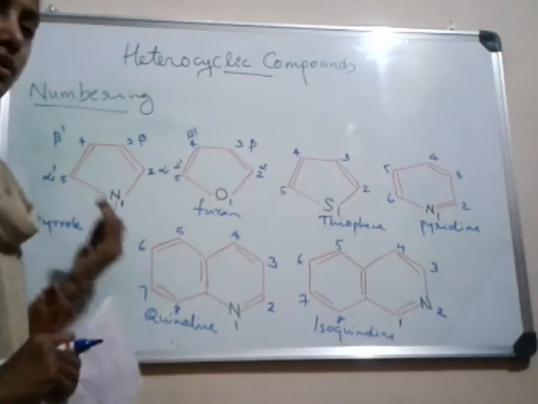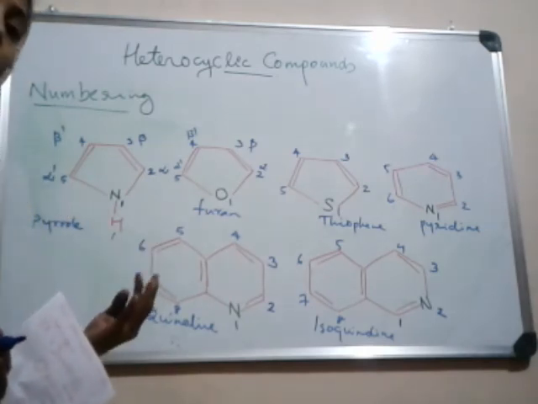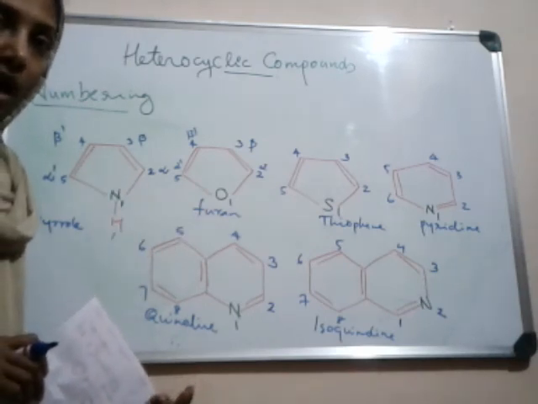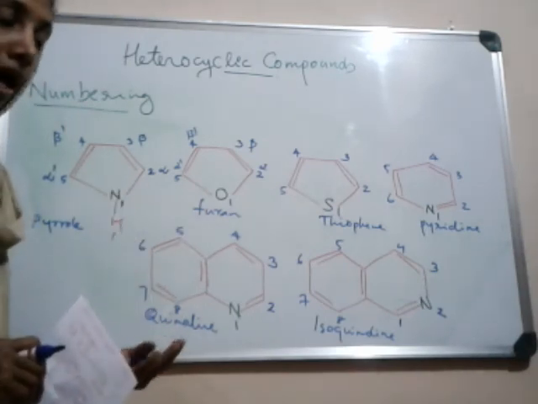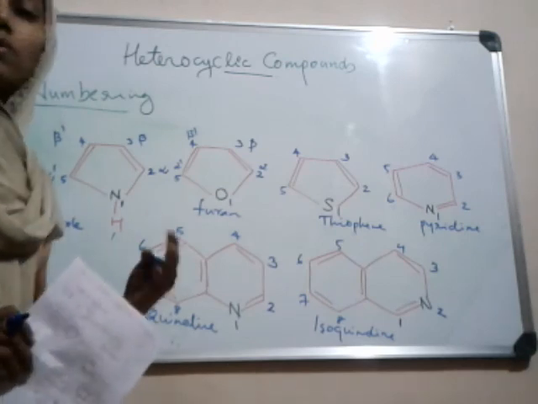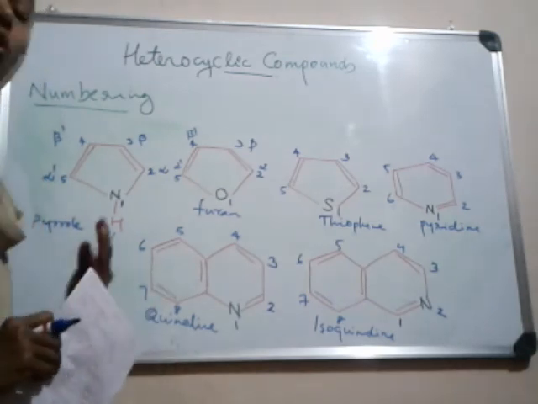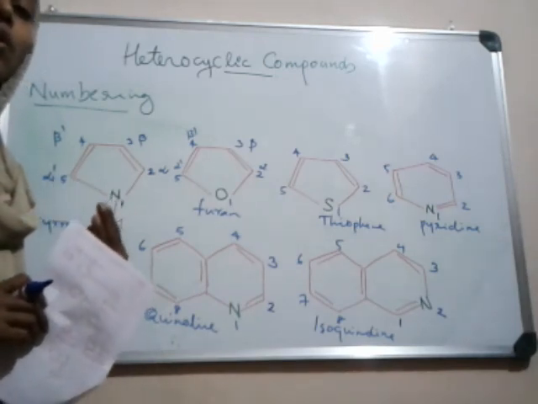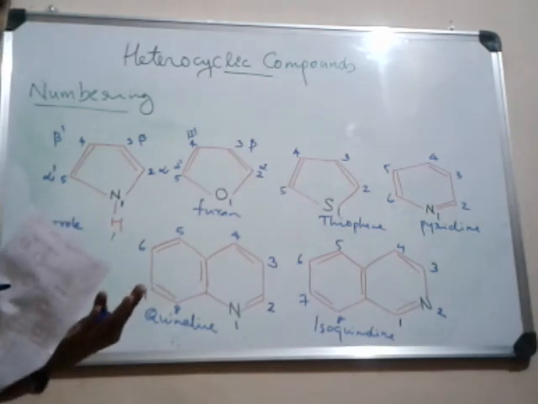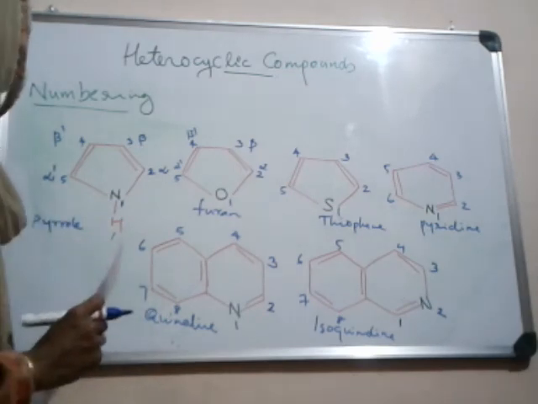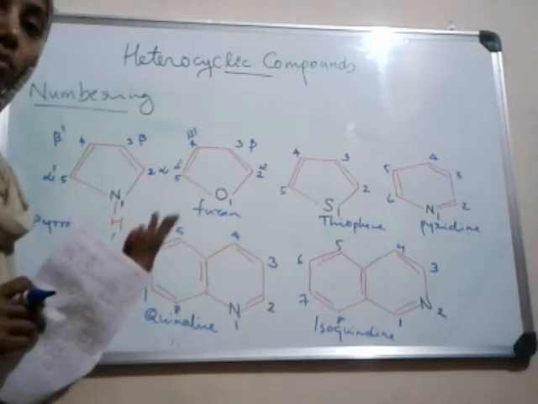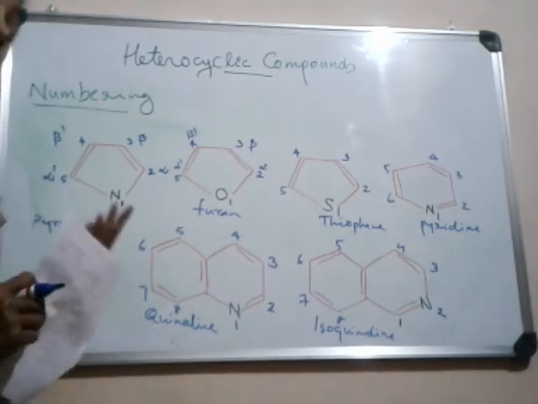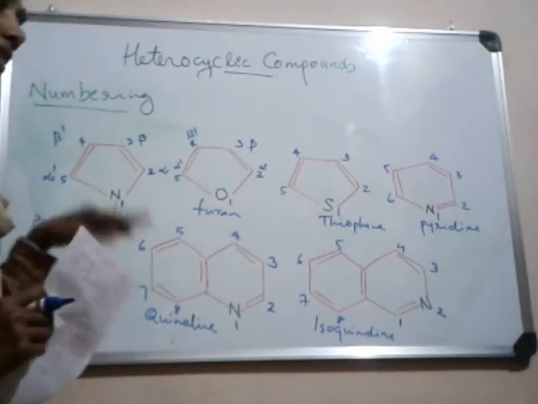They may be saturated or unsaturated, but most are unsaturated and many of them are aromatic and stable, though not all are aromatic. There may be 5-membered, 6-membered or even fused ring structures, and depending on this they are classified as 5-membered, 6-membered or fused heterocyclic compounds. There is also another classification based on the heteroatom present.